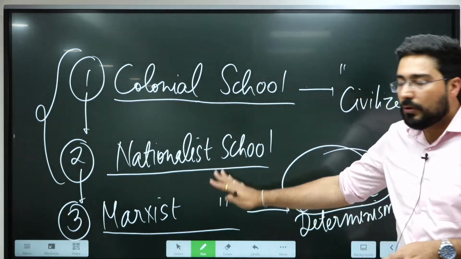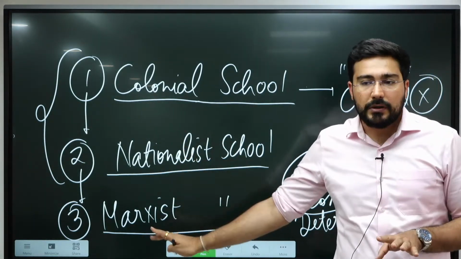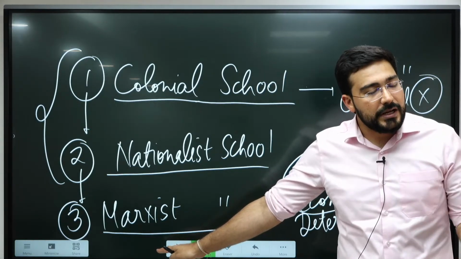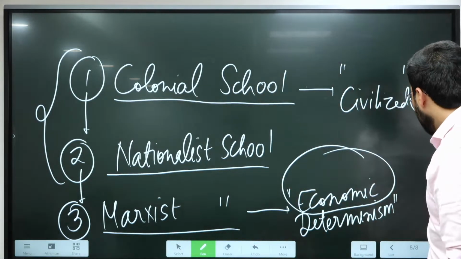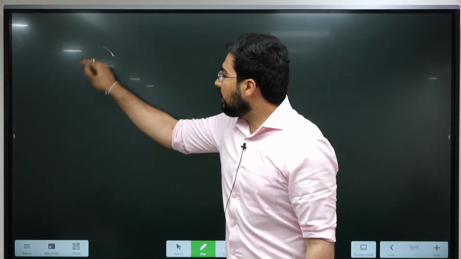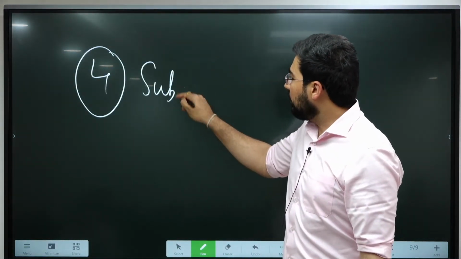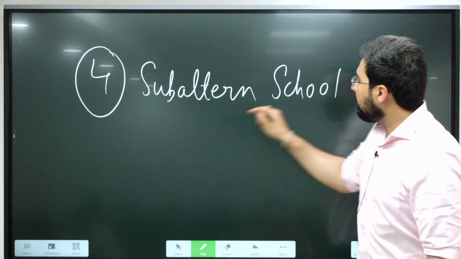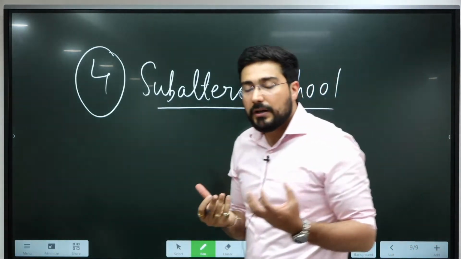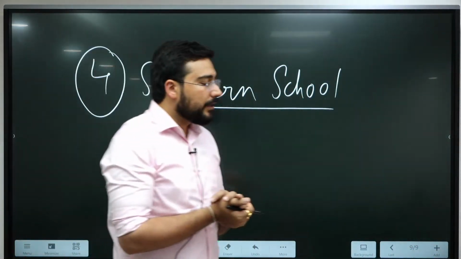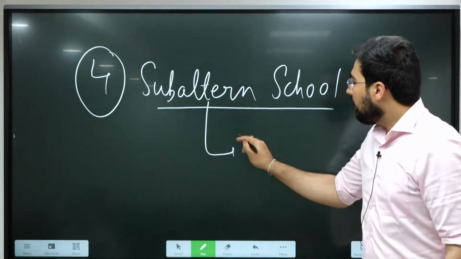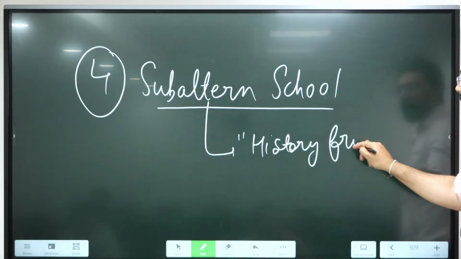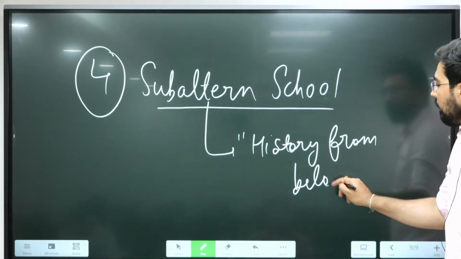So this fourth school, which is known as the subaltern school, evolved out of the Marxist school itself. Initially it was a sub-school, but later on it eventually became a full-fledged school. Its exclusive focus can be seen on the people who were marginalized, and that's why this school is often seen as history from below. Rather than seeing it from the top, we should see the history from below.